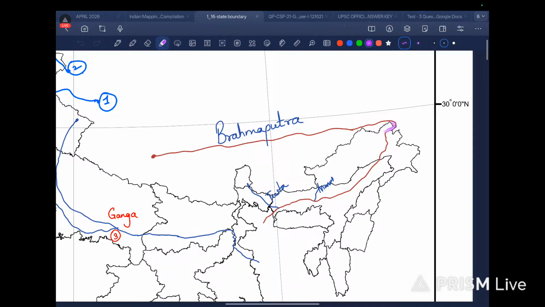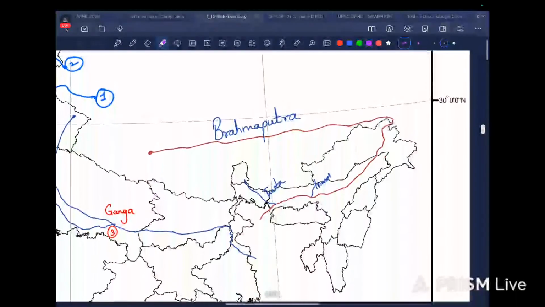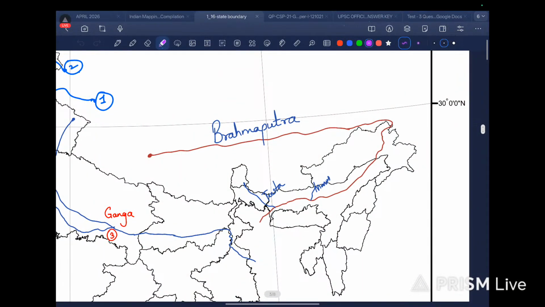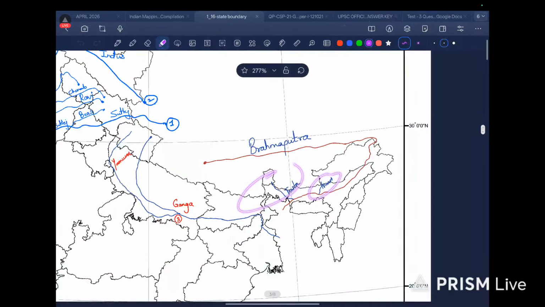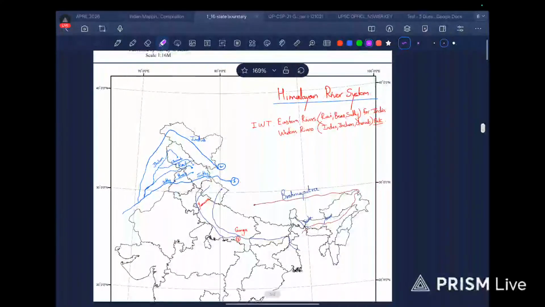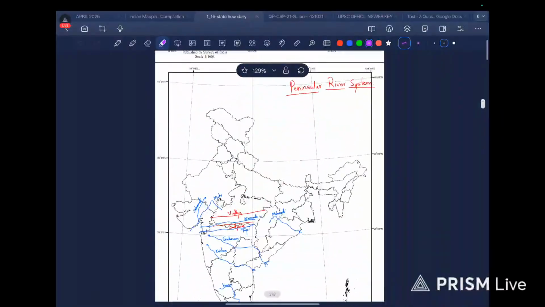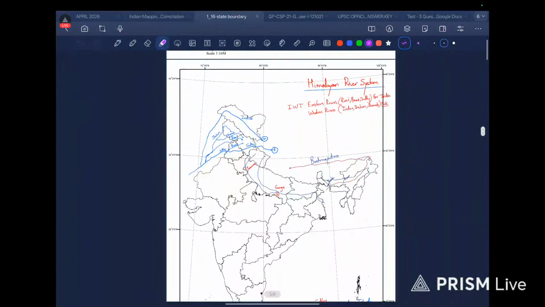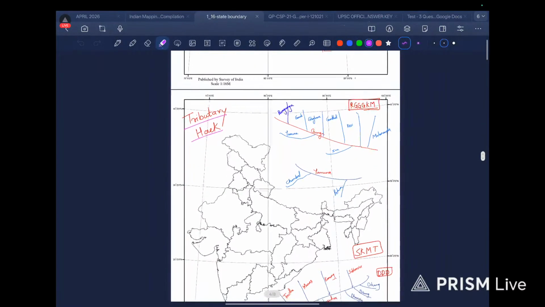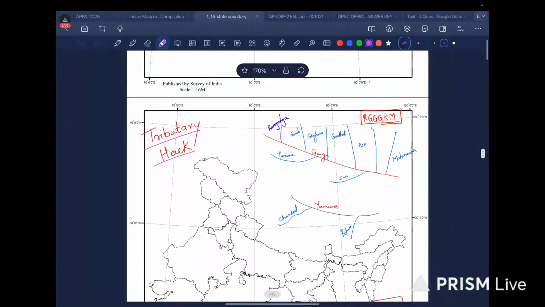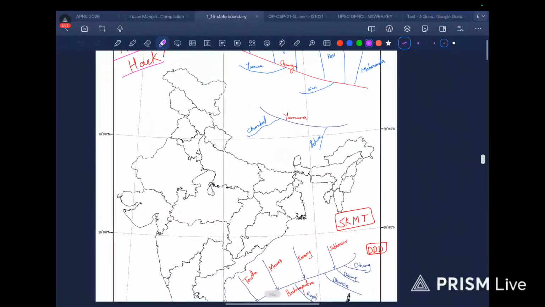So it enters India from Arunachal Pradesh, and then it enters Assam, and then directly flows to Bangladesh, and then the Bay of Bengal. So this is Brahmaputra, and we will see its tributaries in a short while. So this was regarding the Himalayan river system. We saw the peninsular river system, we saw the Himalayan river system. Next we will see the tributaries of different rivers.